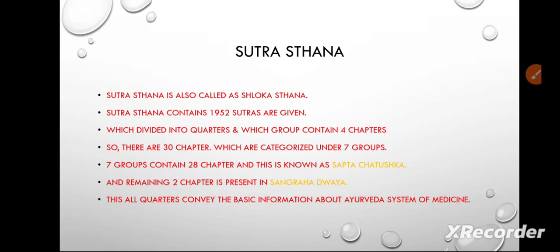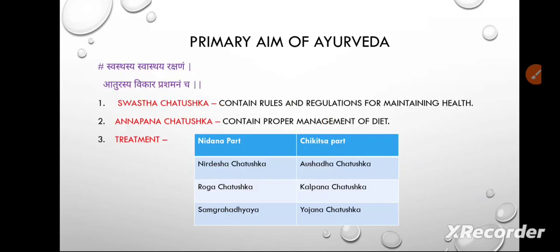1952 sutras are given, which are divided into quarters, and each group contains 4 chapters. So there are 30 chapters which are categorized under 7 groups. The 7 groups contain 28 chapters, and this is known as Saptachatushka, and the remaining 2 chapters are present in Sangraha Dvaya. These quarters convey the basic information about the Ayurvedic system of medicine. These are all the basics of Sutrasthana.